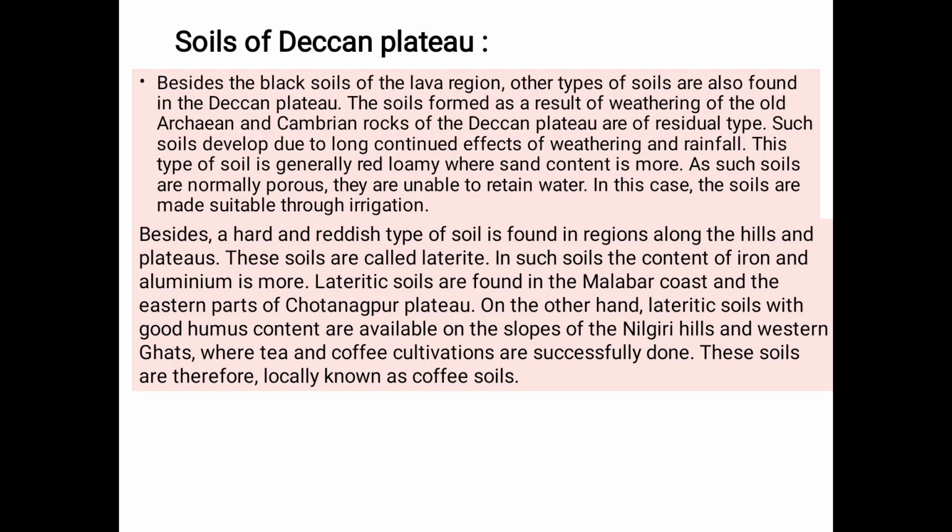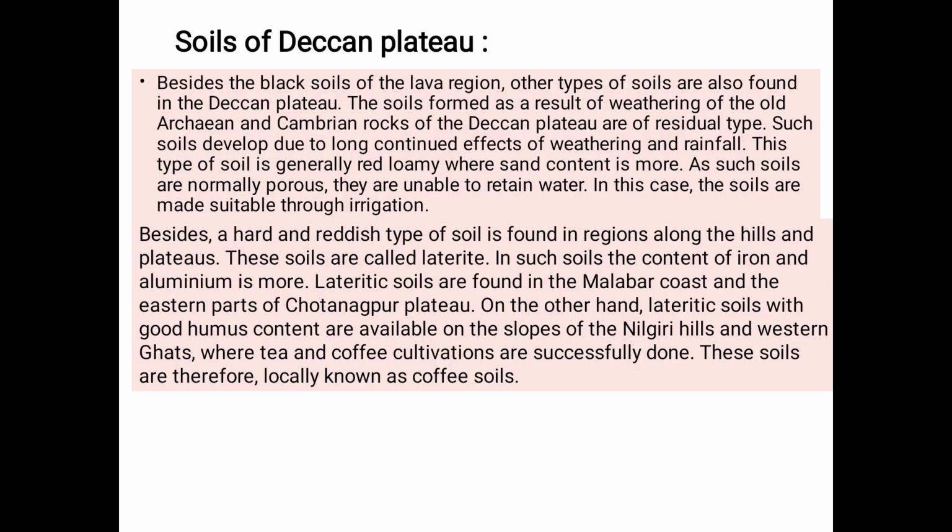Besides this red loamy soil, a hard and reddish type of soil is also found in regions along the hills and plateaus. These soils are called laterite. You have seen the question, right? Laterite. I gave it to you last time. What is laterite soil? This is the laterite soil.